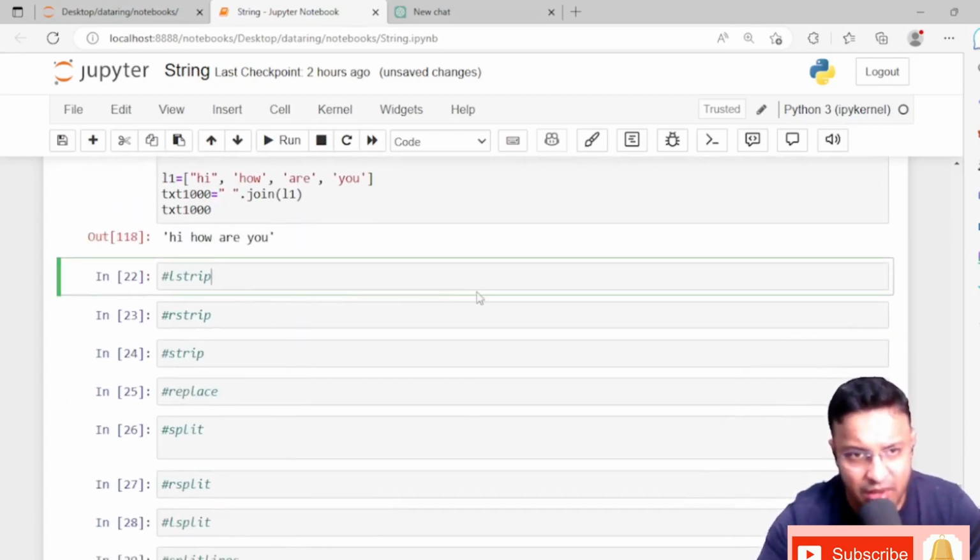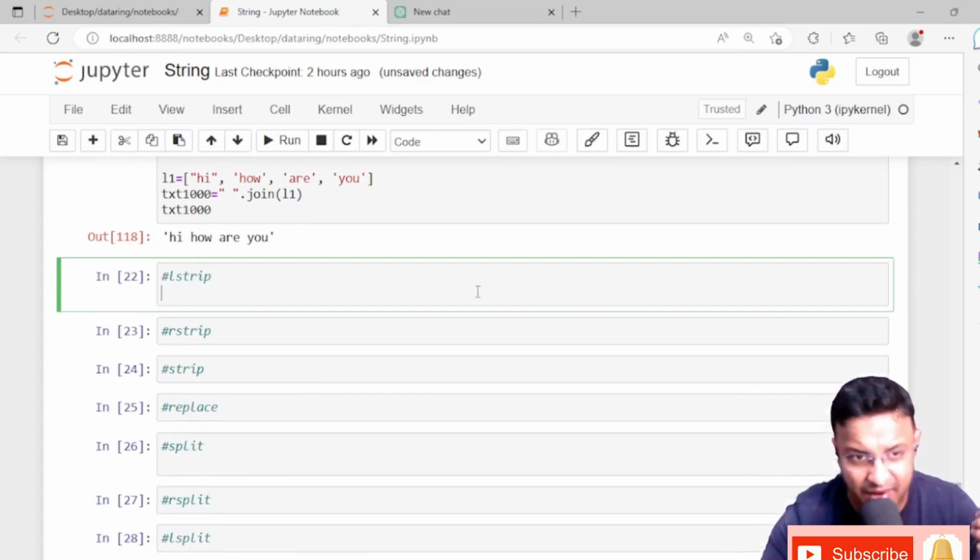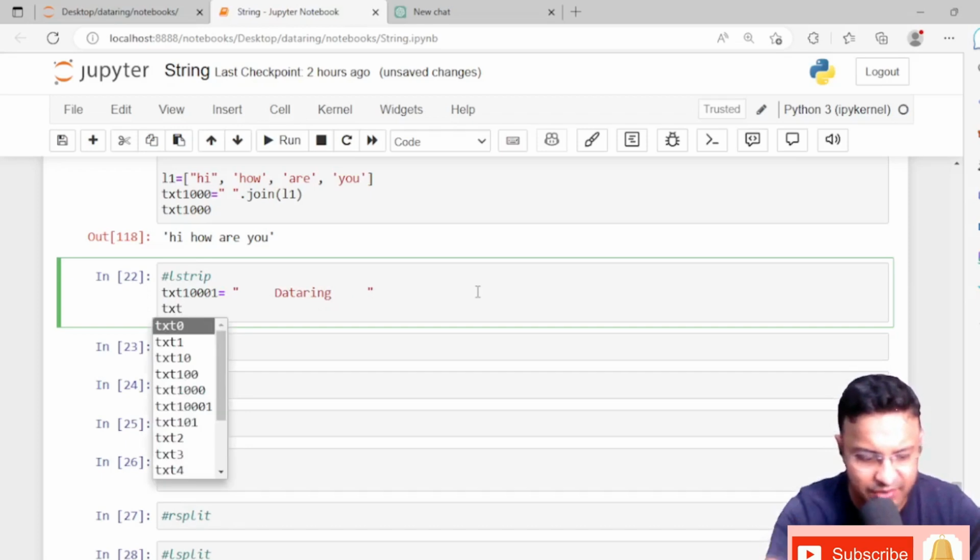Now one more thing is coming: strip, lstrip and rstrip, that I'll show you. Sometimes we get text like this, with some space before, then the sentence, and then space after.